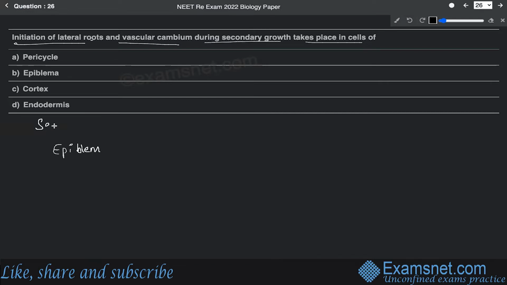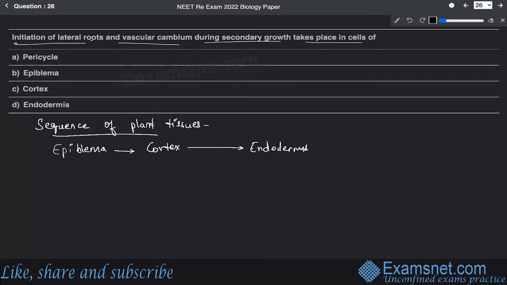So the sequence of plant tissues, if you just write it, starts with epiblema, which is also known as epidermis. Then it will be followed by cortex. All right. So cortex can either be parenchymatous or hypodermis or anything, whatever that can be the case. Then the innermost cortex is called endodermis.